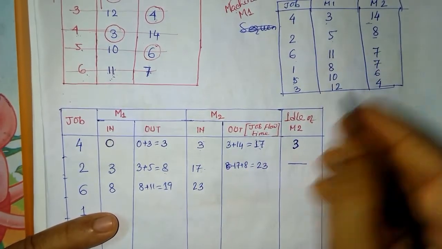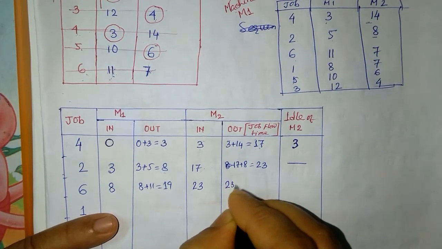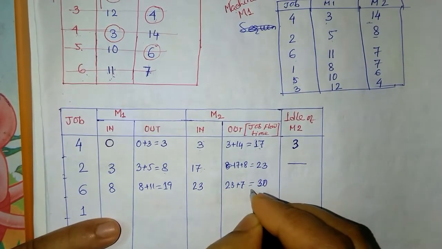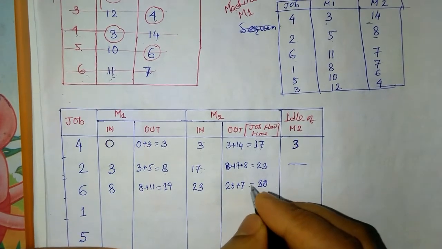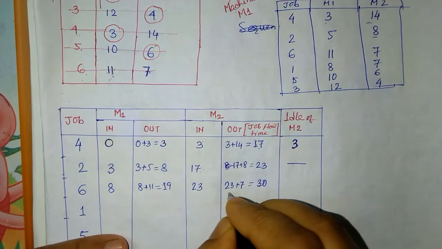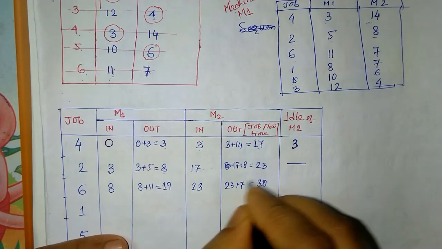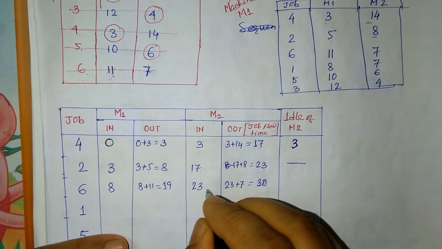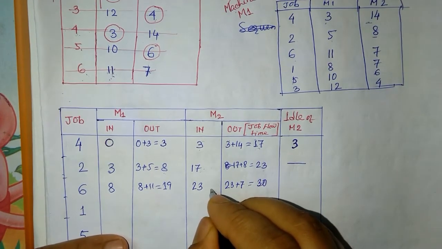That is 7. So we can write 23 plus 7, and after 30 hours job 6 may go out from M2. What is the idle time for M2? Again, if you see, there is no idle time. After 23 it is free, and job 6 has come at 23.